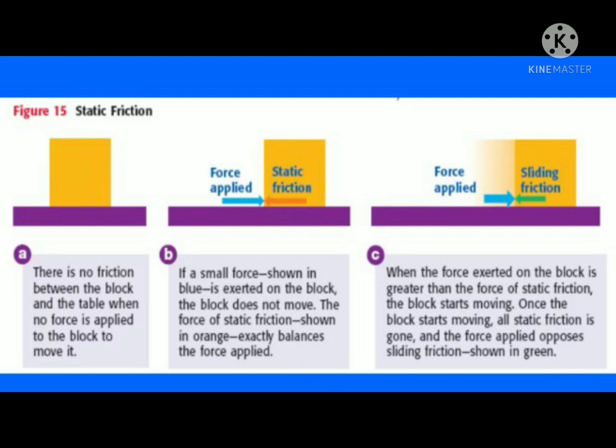The force of static friction shown exactly balances the force applied. In the second case, when the force exerted on the block is greater than the force of static friction, the block starts moving. Once the block starts moving, all static friction is gone and the force applied opposes sliding.